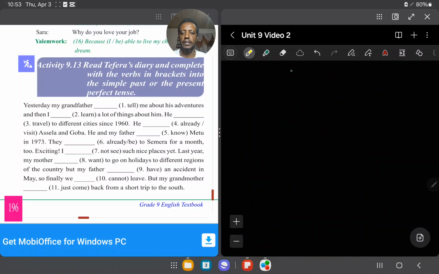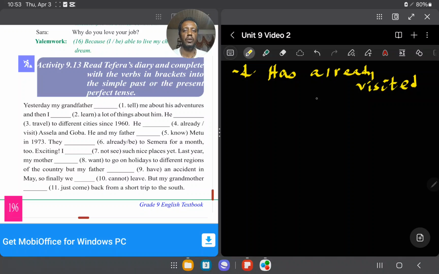The next question, he does already visit Asella and Gaba. He has already visited. Number 4, has already visited. ኦልሬዲ ካለ ምንድነው የሚሆነው? በመካከል ነው። በሜን ቨርባችን እና በኦክሲላሪ ቨርብ መካከል። I want to say something about already. ስለ already ምን ታውቃላችሁ?